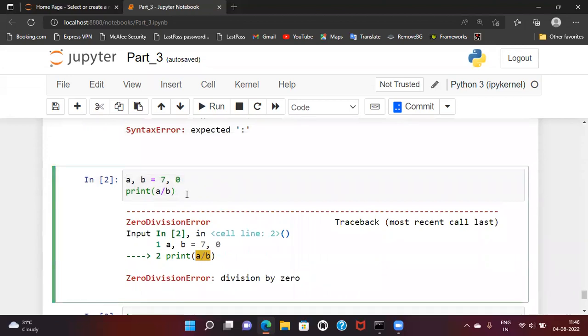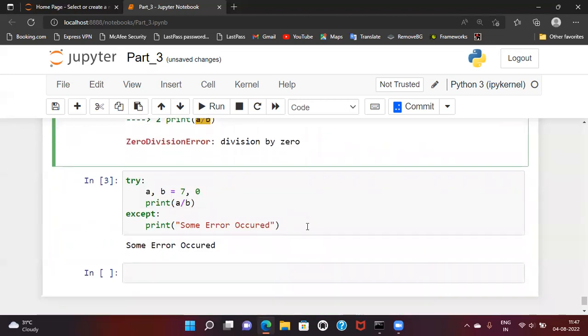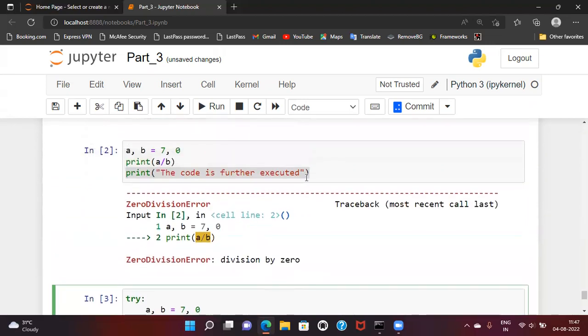Let me add another print statement over here, just to make you understand what exactly is happening. The code is further executed. The same print statement I will add after this try except block.